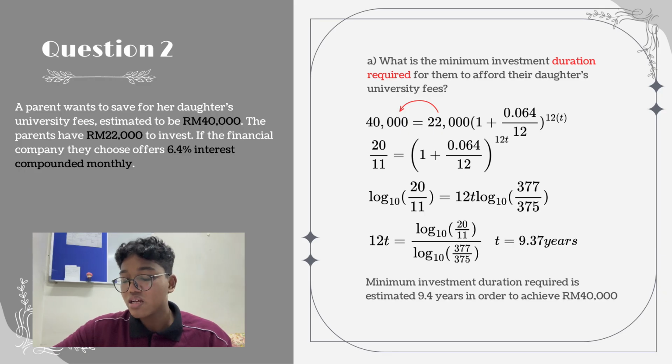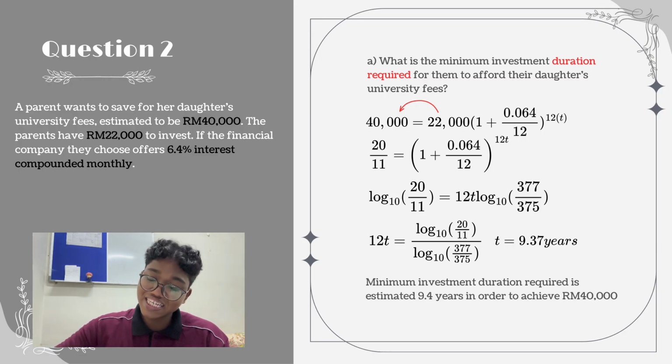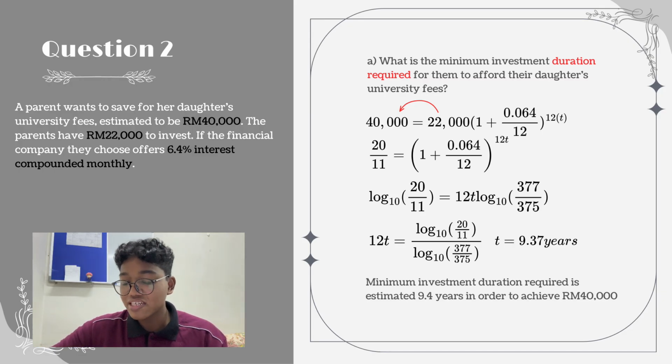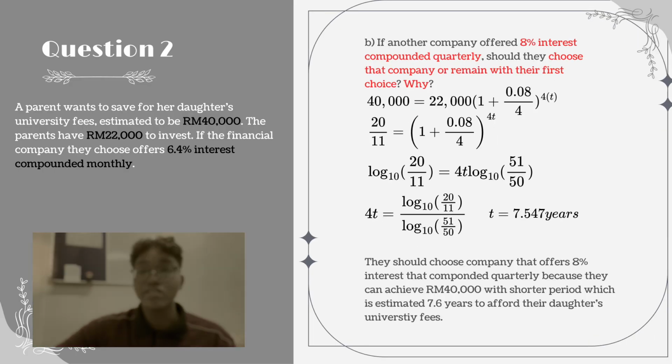We get log10(20/11) = 12t log10(377/375). So we get 12t = log10(20/11) divided by log10(377/375), and we can get the total amount of t, which is 9.37 years. So the answer is the minimum investment duration required is an estimated 9.4 years in order to achieve 40,000.